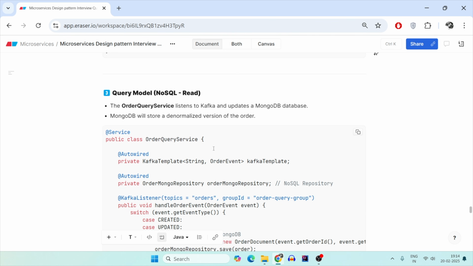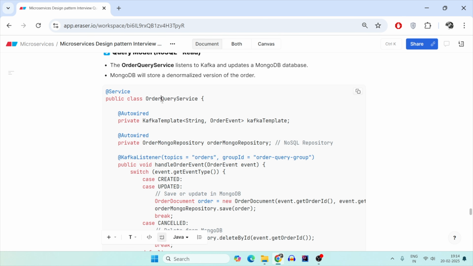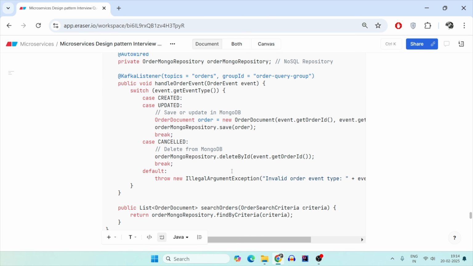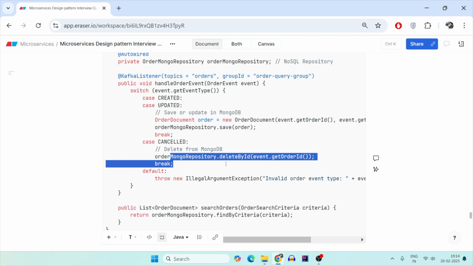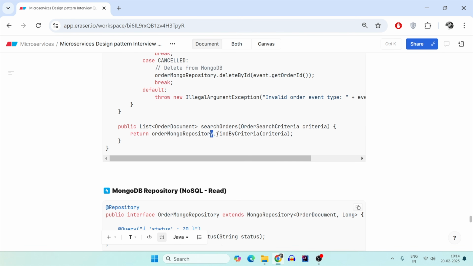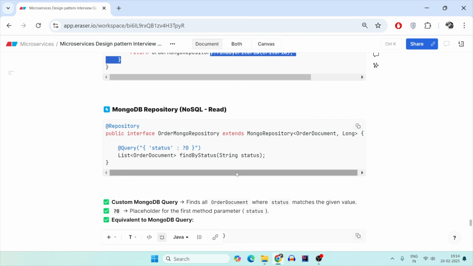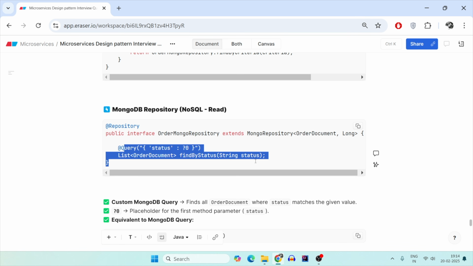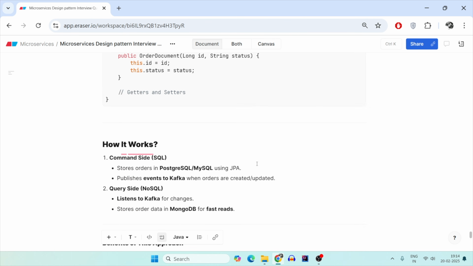Finally, when it comes to the query microservice, it will still have Kafka in it. It will still subscribe to it. It will listen to that particular topic, and whenever it reads from it, it will save it in the NoSQL DB. And then you can use find by criteria to find the order from the database, MongoDB. This is how you can find by status, or you can find by ID also. So how does it work?